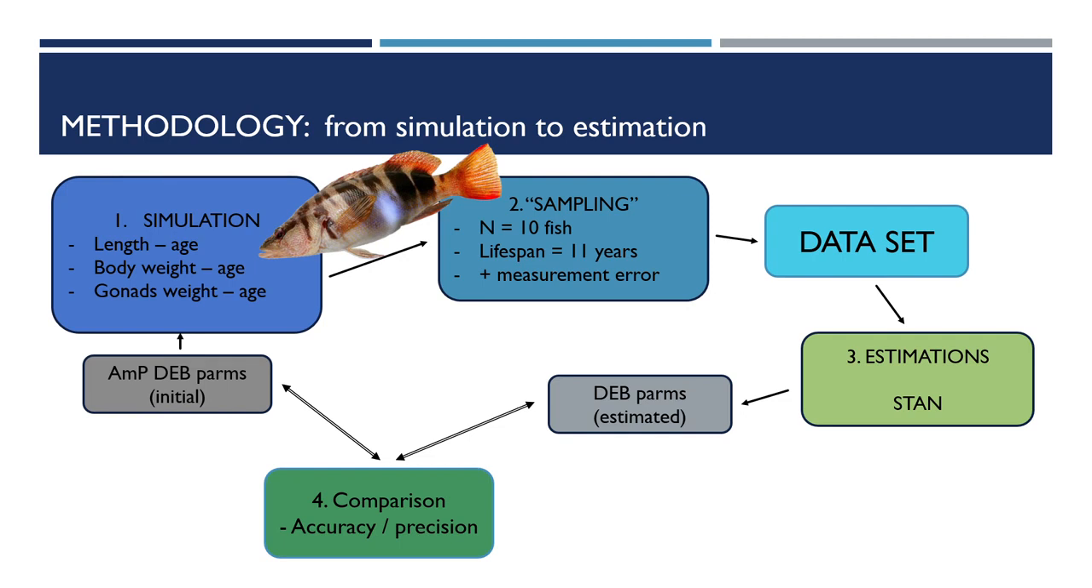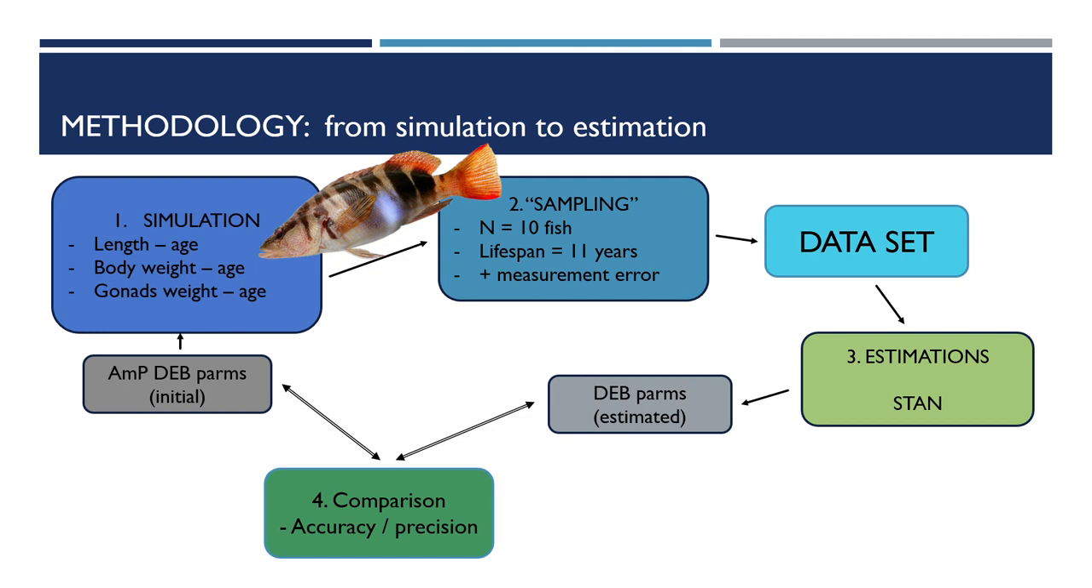From simulation to estimation. First, we started simulating realistic data with interindividual variability for the fish species Serranus scriba, using the DEB parameters from the species entry in AmP. We have used the standard DEB model with temperature and food as forcing variables, and the simulated dataset for the observable variables, fish length at age, and body and gonads wet weight.